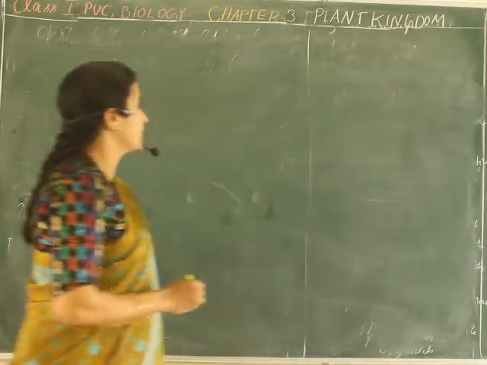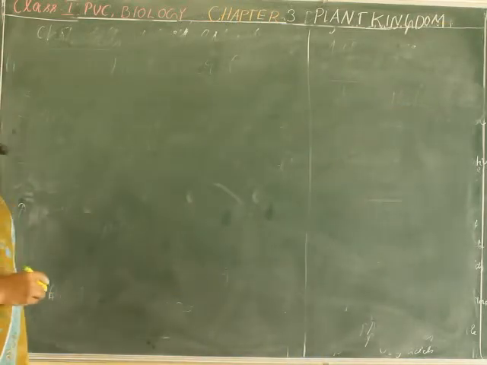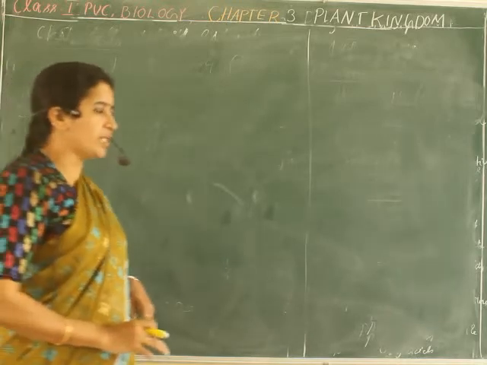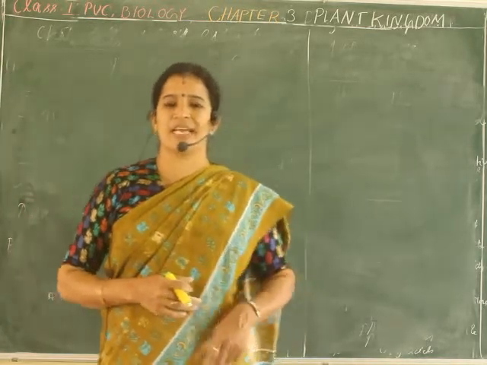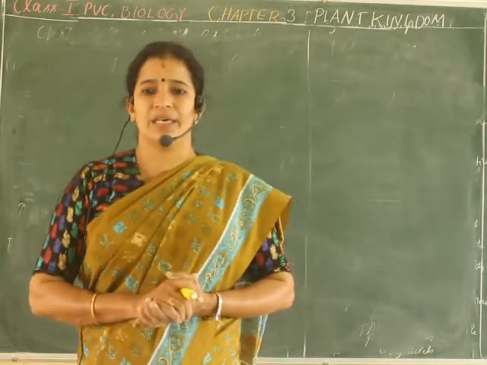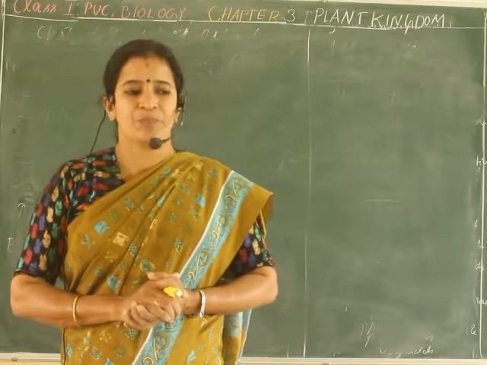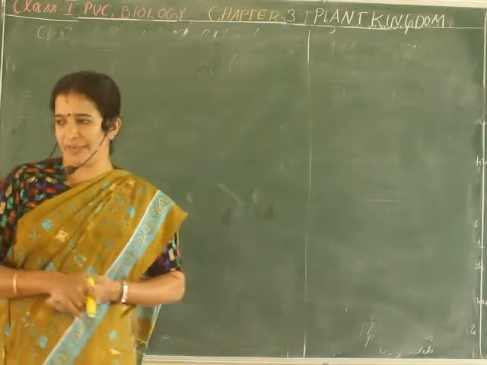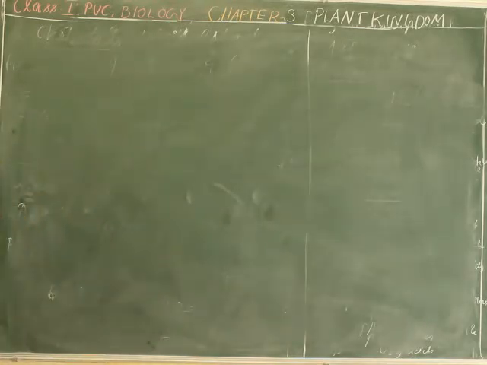Okay, so Chapter 3 is Plant Kingdom. In the previous chapter, we looked at biological classification, where we understood how the classification system was developed and what the main categories involved are. In that, we know that plants come separately. So in this chapter we will deal with the further classification within the kingdom Plantae.